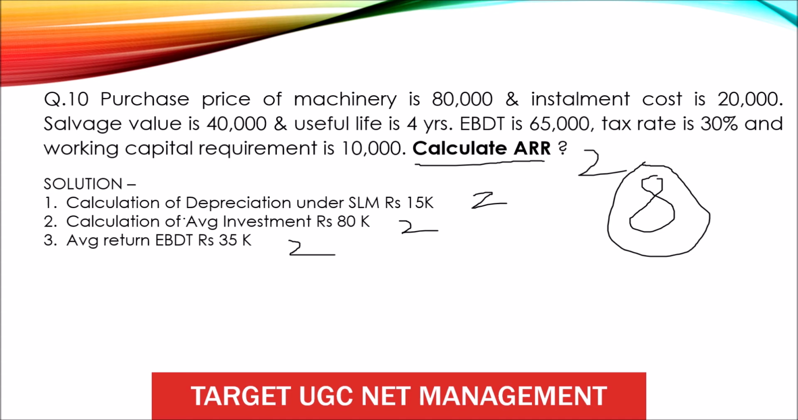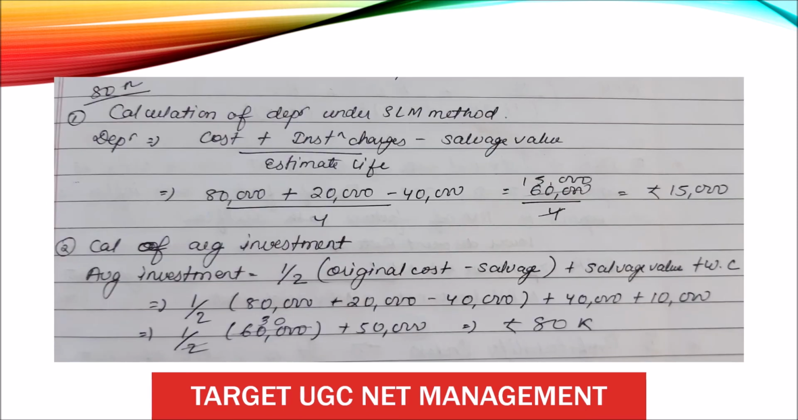So the first thing is what? You have to do the calculation of depreciation under SLM method. You'll get 15,000. After that, you have to calculate average investment, that is 80,000. And you have to find out the average return by earning before depreciation and tax. You'll get 35,000. So this question is a little tricky, okay? So let's go to the solution.